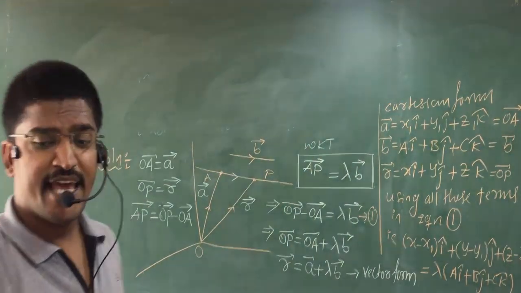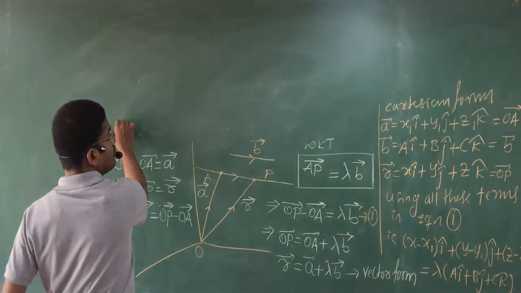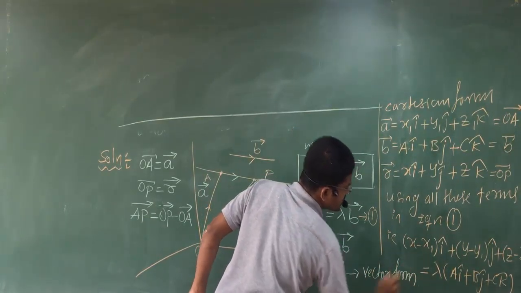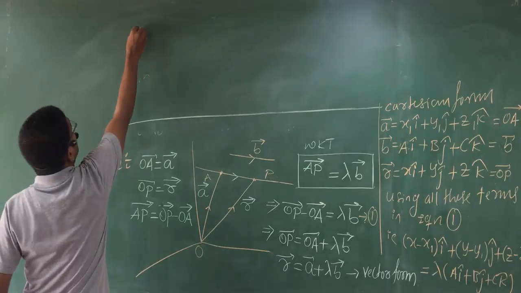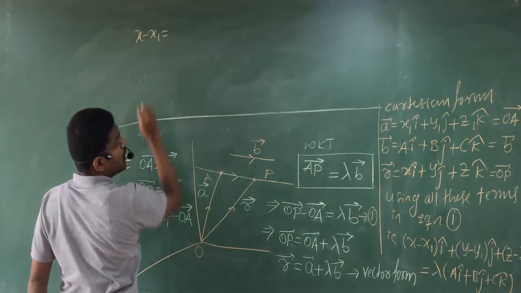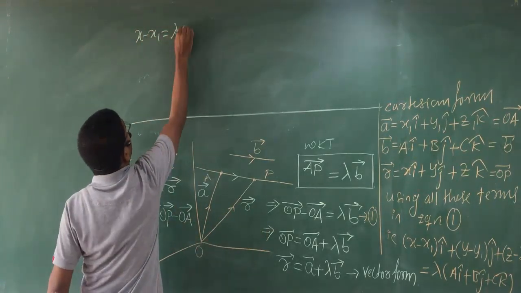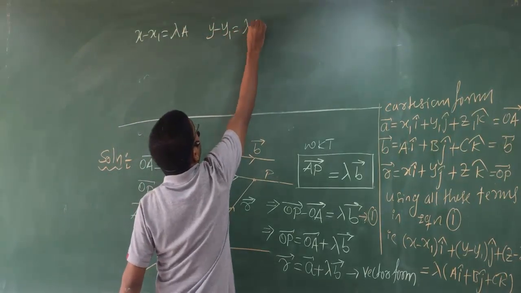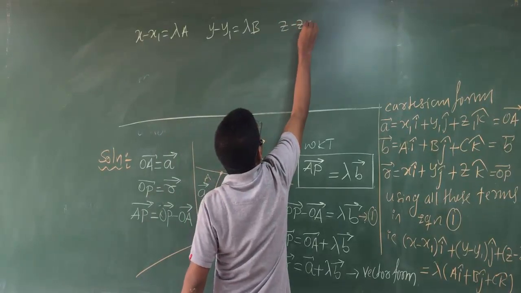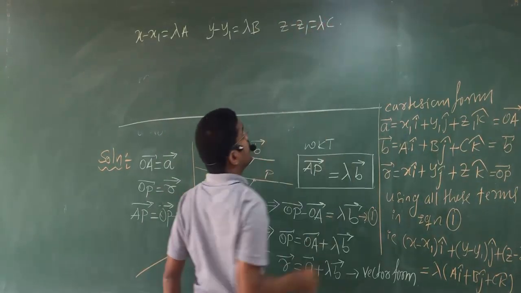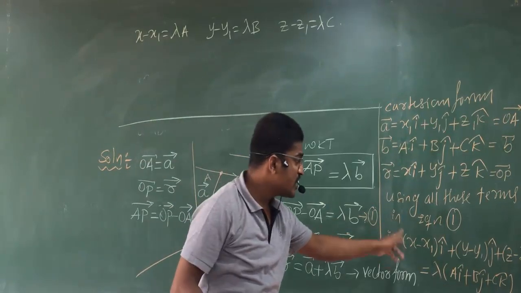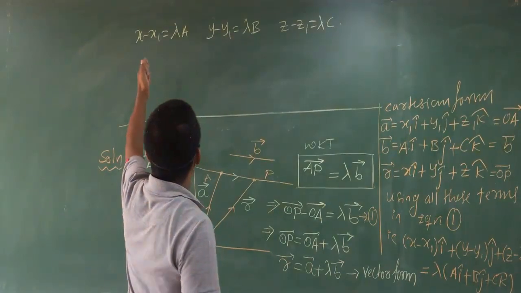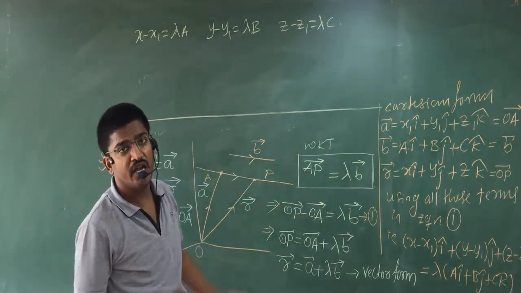Further, I can write it as, this equation I am going to write component wise: x minus x1 equal to lambda a. Next, y minus y1 equal to lambda b. Z minus z1 equal to lambda c. Because if two vectors are equal, their direction and the components must be equal. So here I am writing the components, direction already known.